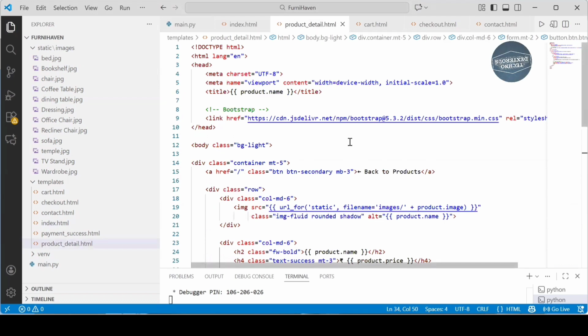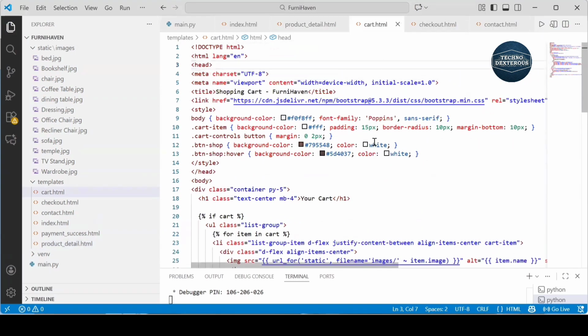I explain the product detail.html code. This page displays all the products. I used a grid layout with cards for each product. Each card contains an image, name, description, and price. There is also an add to cart button. The design is made using Bootstrap cards and responsive columns.